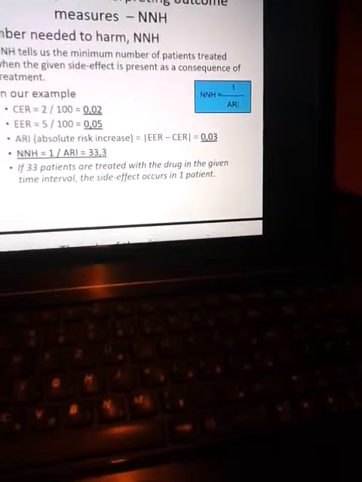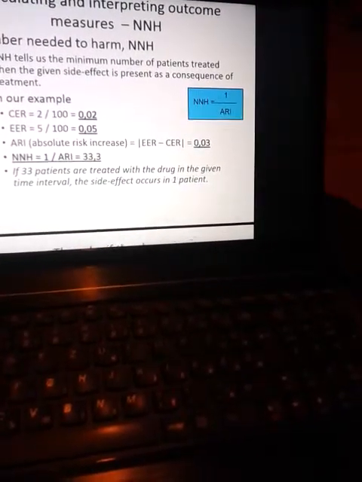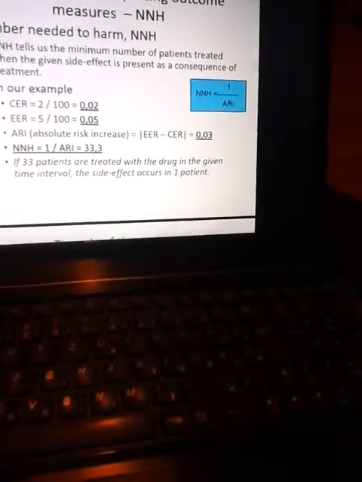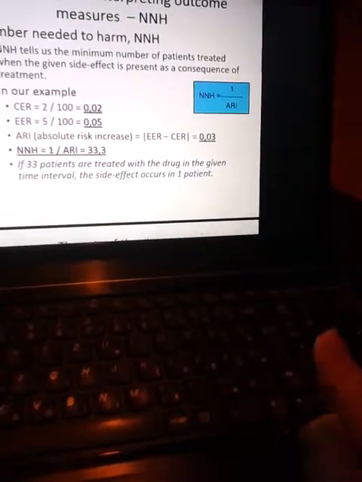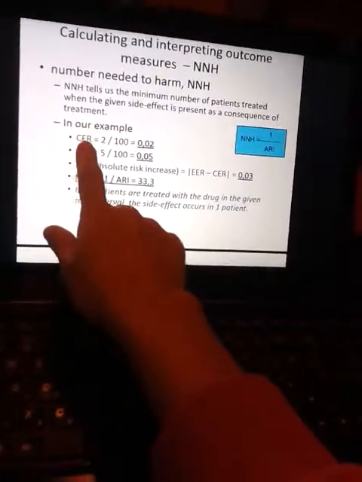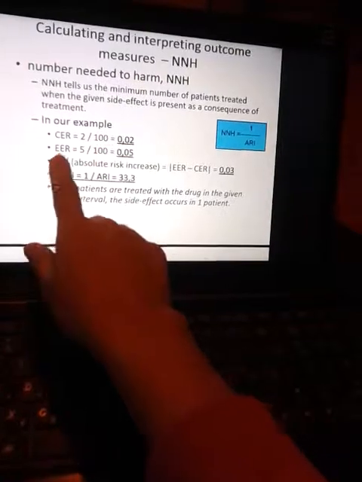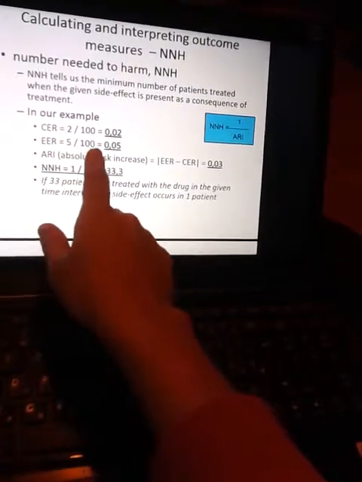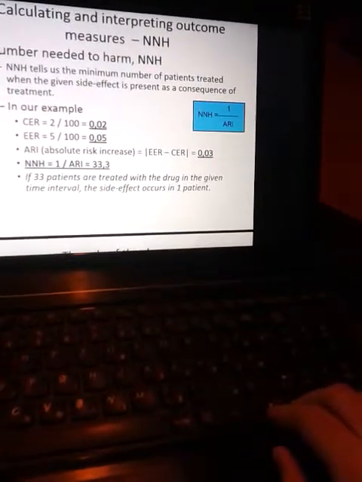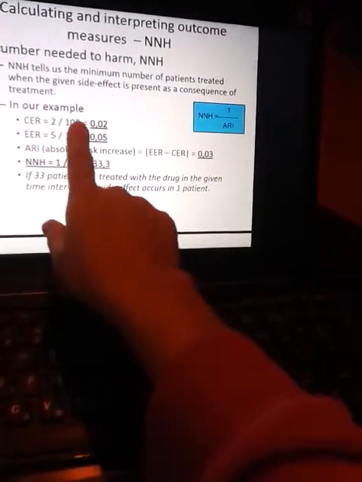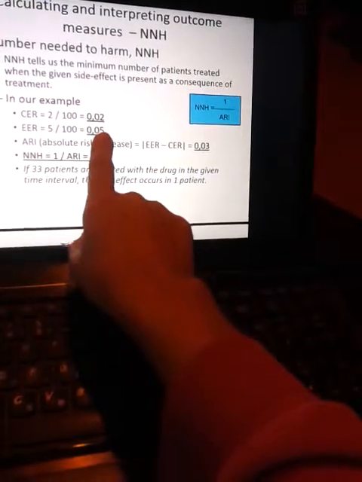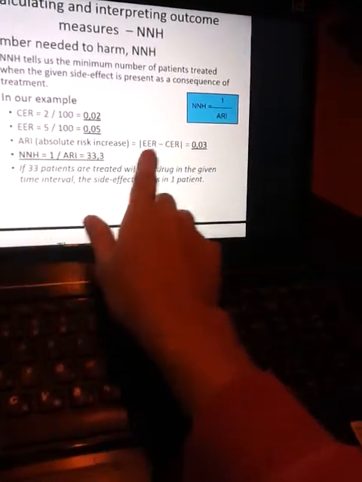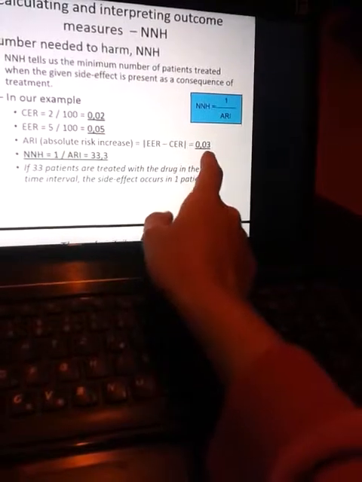Number needed to harm tell us the minimum number of patients treated by the given side effect. یعنی دارو عوارض داشته is present as a consequence of treatment. In our example, control event rate 2/100 experimental event rate 5 تا به 100 تا 5%. مثلا اگه 2 نفر تو گروه کنترل بمیرن ولی 5 نفر تو گروه، این مثال جدیده، 5 نفر تو گروه اکسپریمنت بمیرن، absolute risk increase اکسپریمنت منهایسی میشه 3%.